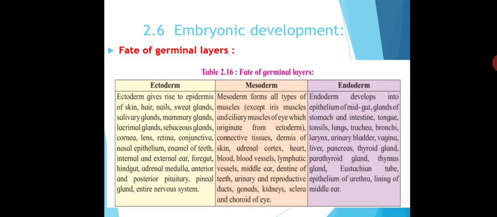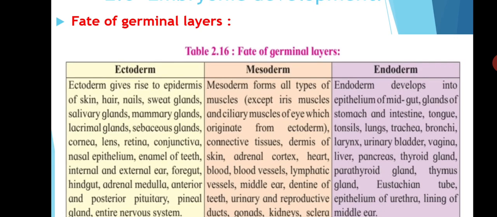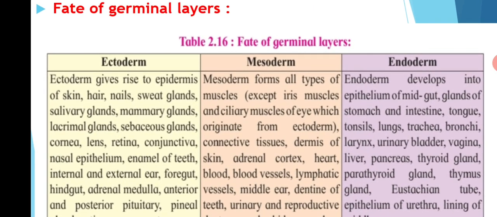Here is the chart which shows which organ is developed from different types of germinal layers, that is the fate of germinal layers. Three germ layers are shown here in tabular form: ectoderm, mesoderm and endoderm.